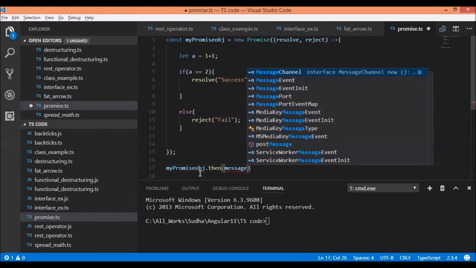It will contain the message which we have passed from here. This message variable will contain the message which we have passed from here. This then method is called after the promise is resolved. Then we can decide what to do with the resolved promise. So let's print the message we have received from here on the console.